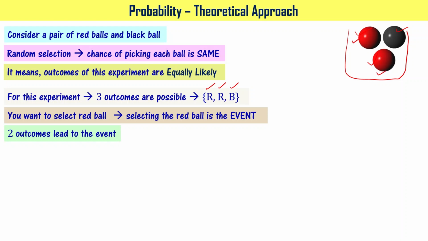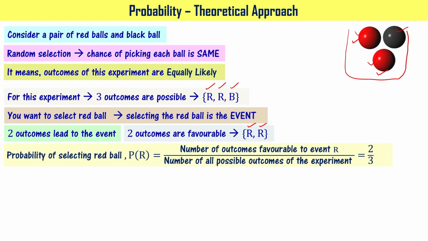And when I pick this red ball, that also leads to event red, right? It means two outcomes are favorable. That is R1, red color ball 1, and R2, red color ball 2, right? Now, the probability of selecting a red ball is going to be the number of outcomes favorable to event R, that is 2, as you see, divided by the number of all possible outcomes, that is 3, see here, right?